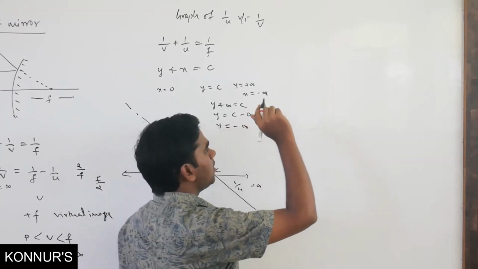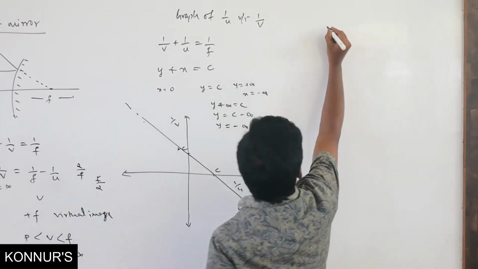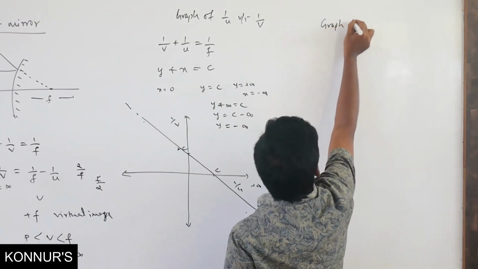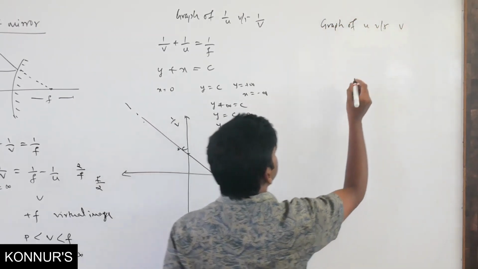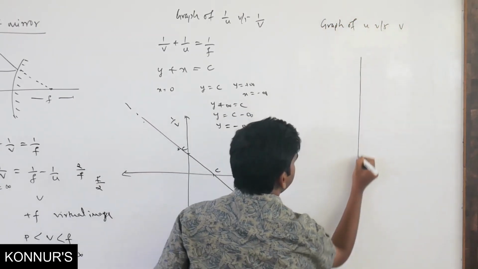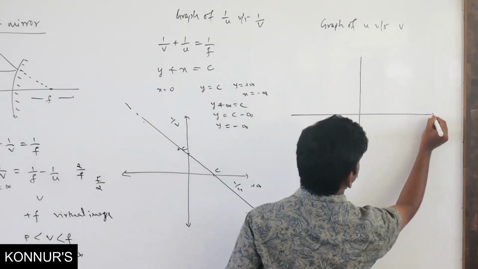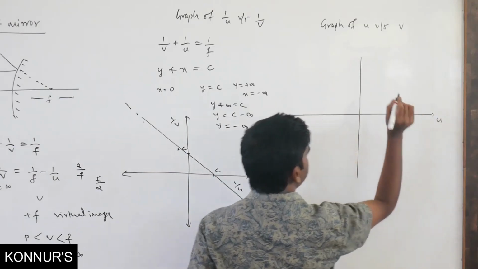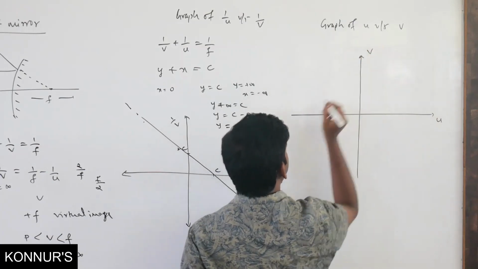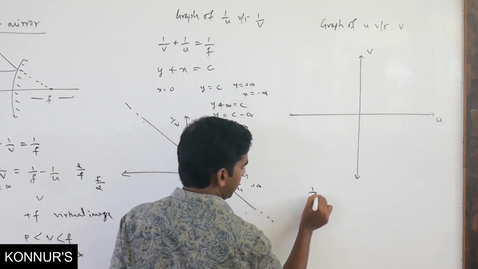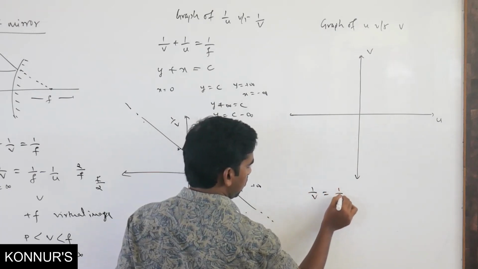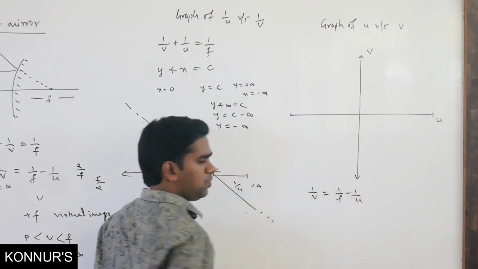Okay. Now we will plot the graph of u versus v. If you want to plot the graph of u versus v, now I will take x and y coordinates. This is going to be x, I will take it as u, and y I will take it as v. So now we have the equation 1/v equals 1/f minus 1/u.